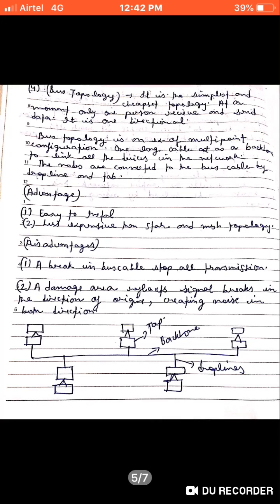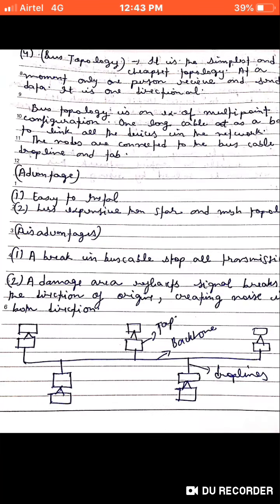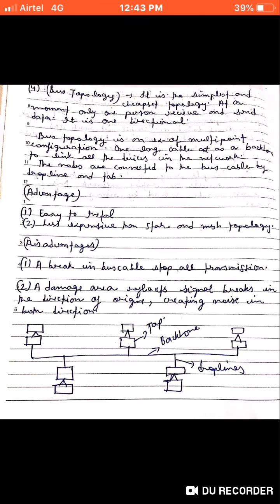So it is the main point from where all these nodes take the network. If this main line is not in working condition, then all the nodes will fail. I think this is also a big disadvantage of the bus network. As you can see, I have also mentioned it in the disadvantage area of this bus topology. I will read it: a break in bus cable stops all transmissions. So it means that if the entire backbone breaks, then the nodes will not be able to receive the signals. This is a big disadvantage of the bus topology.